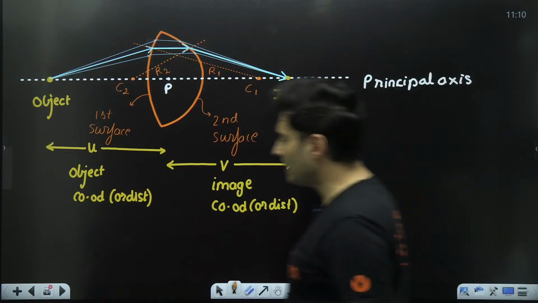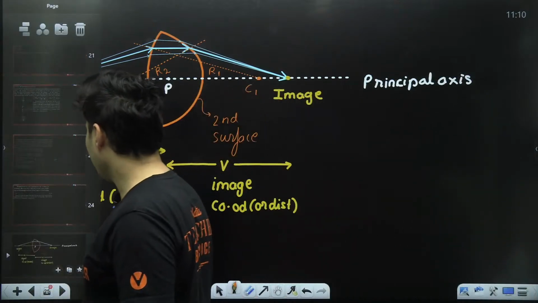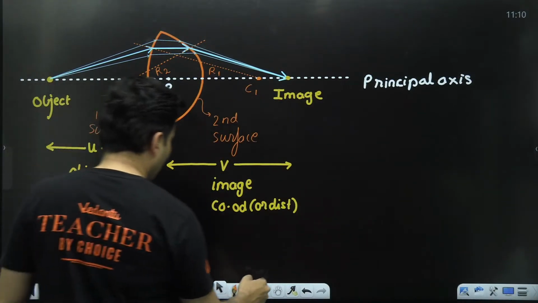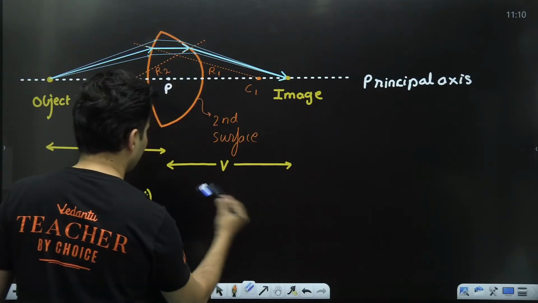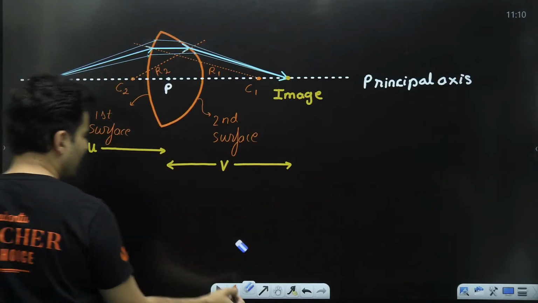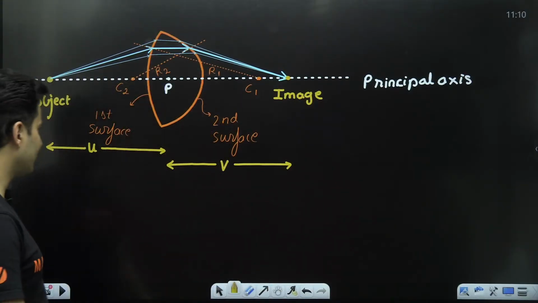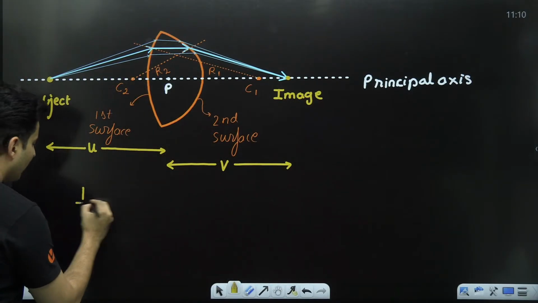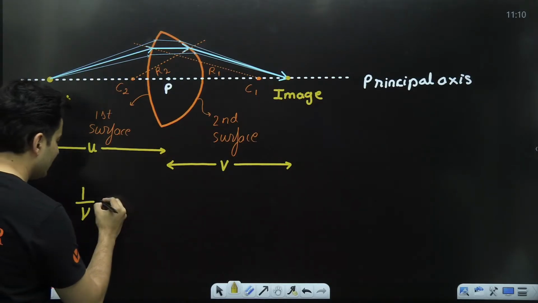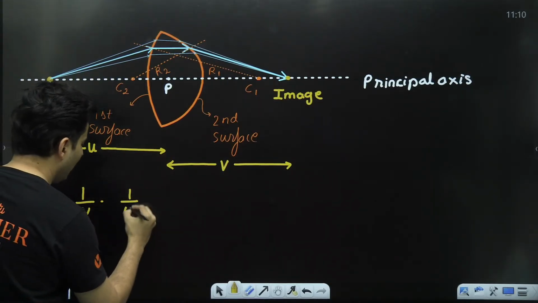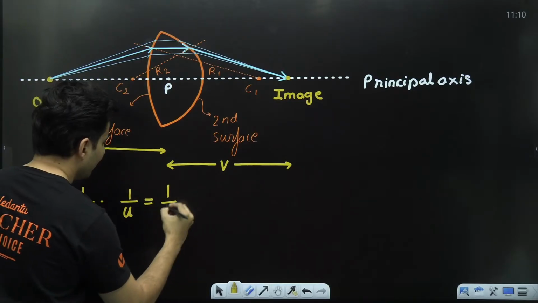If this much is clear, then, sir, what is the formula, sir, finally? What is the formula that you get, basically? So the formulas that you get are as follows. The first thing first, 1 by image distance minus 1 by object distance is equal to 1 by f.